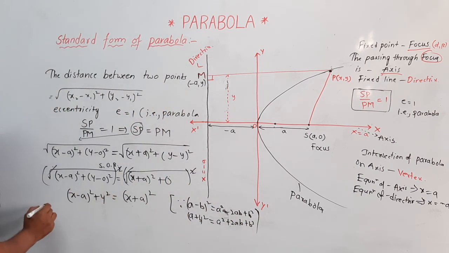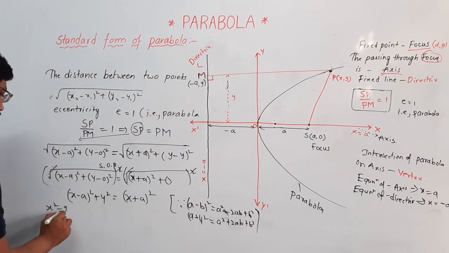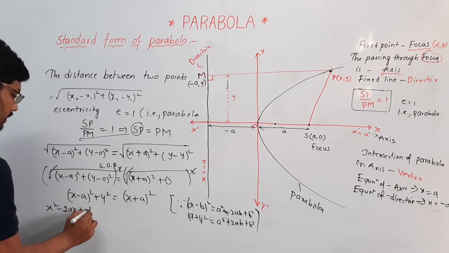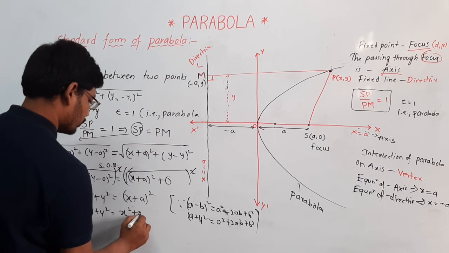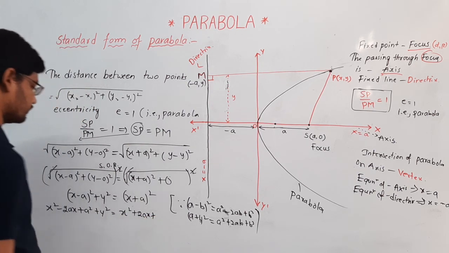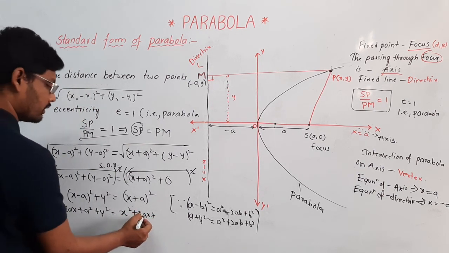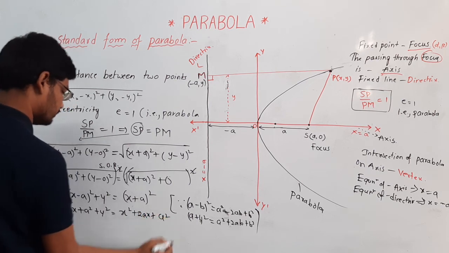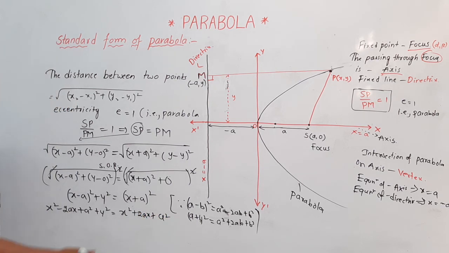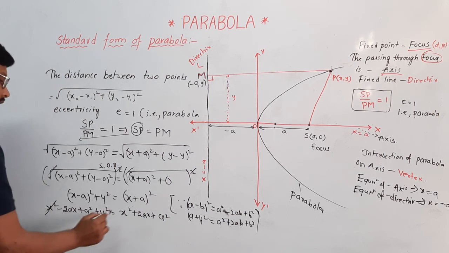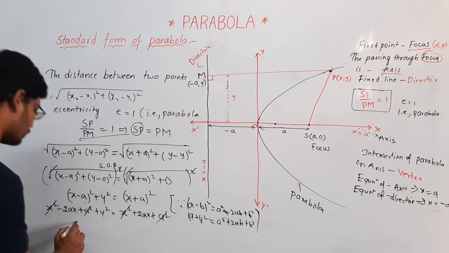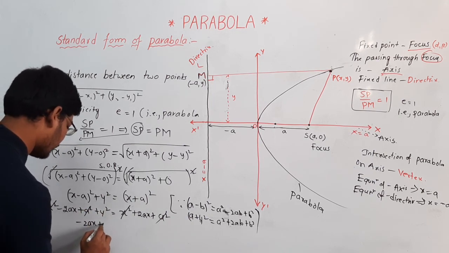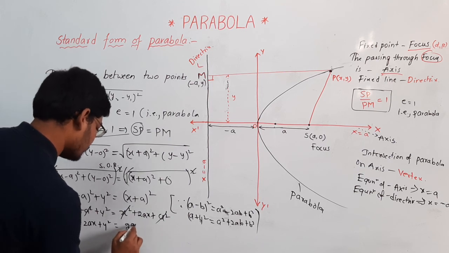So let's expand it. x square minus 2ax plus a square plus y square. Let's expand this one: x square plus 2ax plus a square. Here cancel the terms: this x square gets cancelled, and a square gets cancelled. Here we have only minus 2ax plus y square is equal to 2ax.